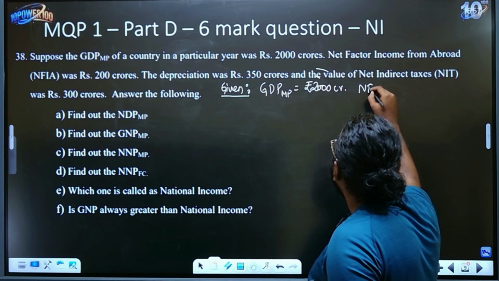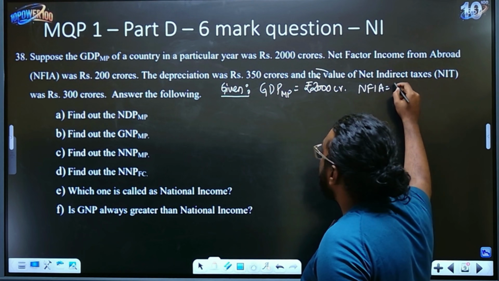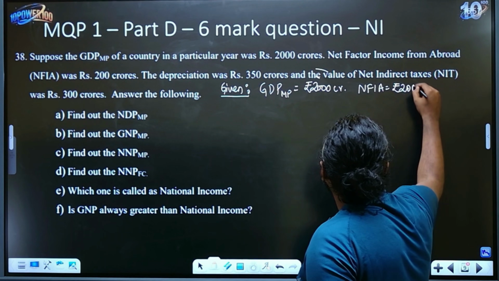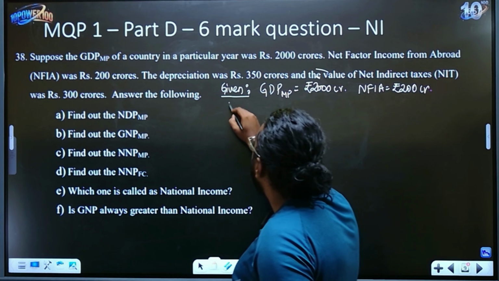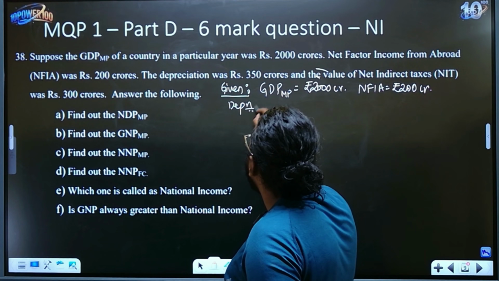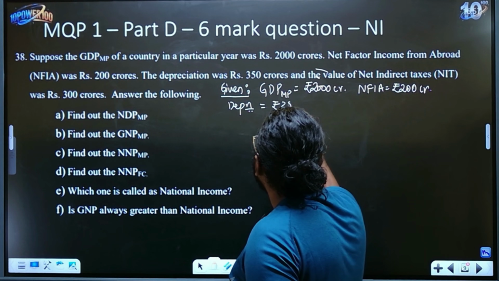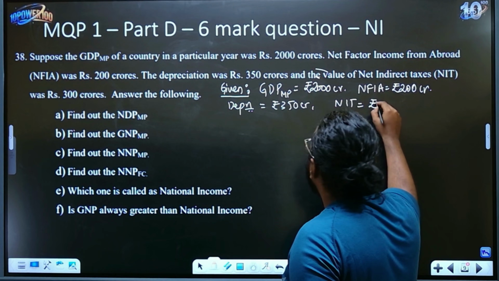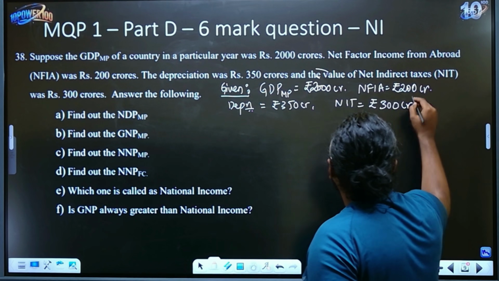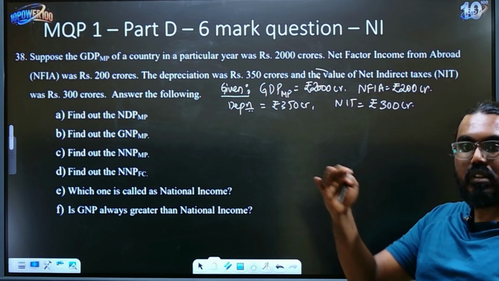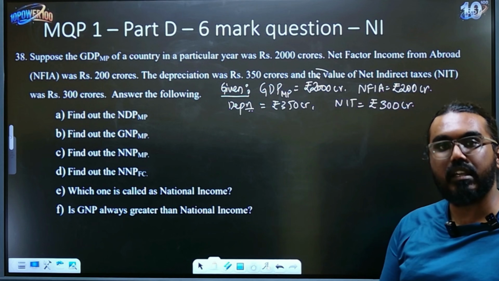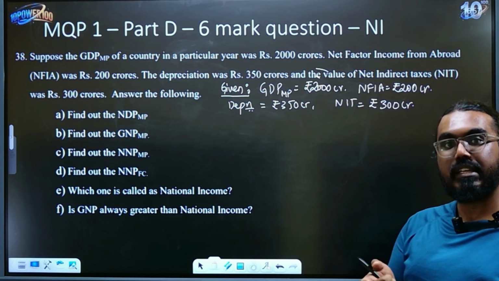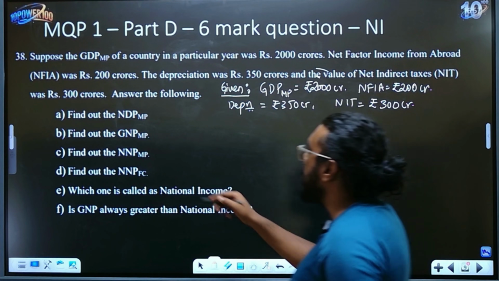Then net factor income from abroad, NFIA, is rupees 200 crores, so write that also. Then depreciation is rupees 350 crores. And the last one is net indirect taxes, that is 300 crores. Write all of these neatly, one below the other, with labels, so that it will be easy for you to substitute. Now I'll show you how to substitute.